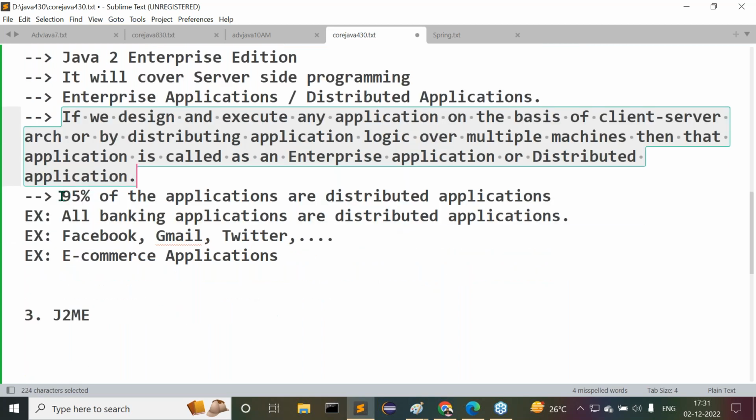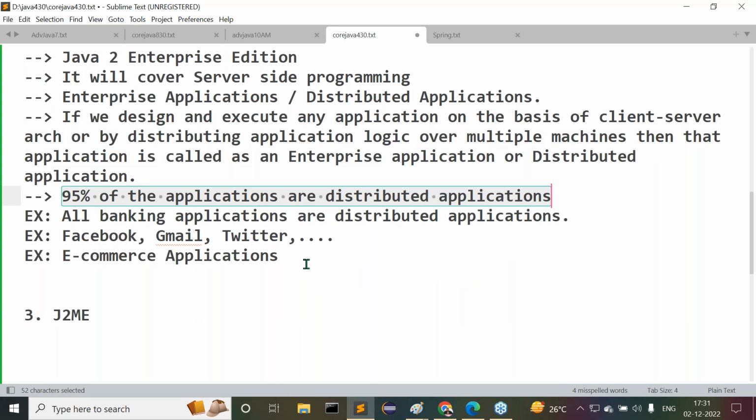How many applications are distributed applications? 95% of the applications are distributed applications. All banking applications, social network applications, e-commerce applications, food delivery applications are distributed applications. Everywhere, in every domain, distributed applications are going on. Without distributed applications, our day-to-day life is not going to happen. Right from waking up in the morning up to bed, everywhere we use distributed applications only. All of you get my point or not?